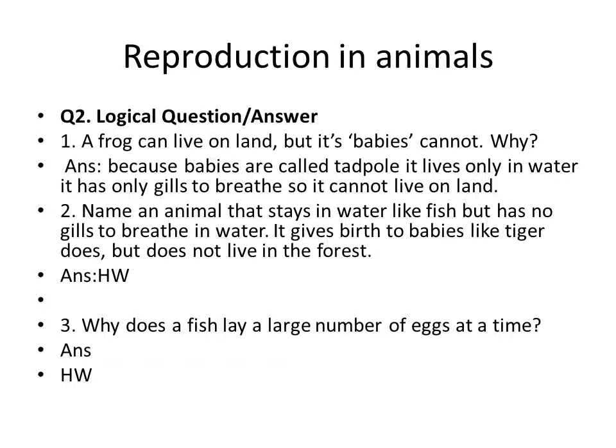Then D, give two examples for the following. Excretory organs. So two excretory organs. One is lungs. Second is skin. You can write kidneys also. Okay, it's your wish. Then second, organs of the urinary system. So what are all the parts of the urinary system? Kidneys, ureters, urinary bladder. So 3 I have given. You can write any 2.